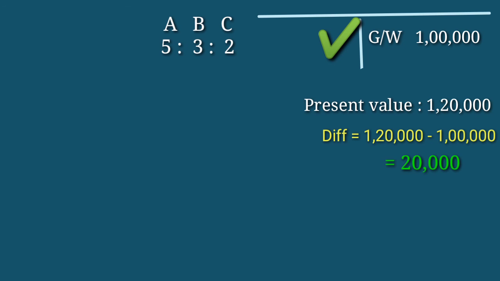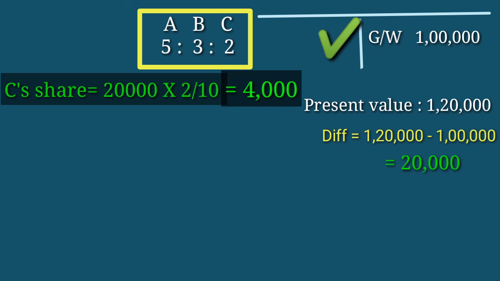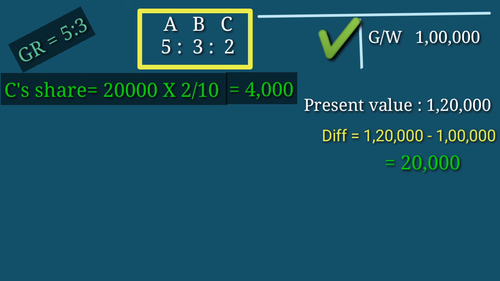And C's share of goodwill is equal to 20,000 into 2 by 10. 2 by 10 is C's share. 20,000 into 2 by 10 is equal to 4,000. Right? And the gaining partners will give this 4,000 to C as compensation. So here A and B's gaining ratio is 5:3.